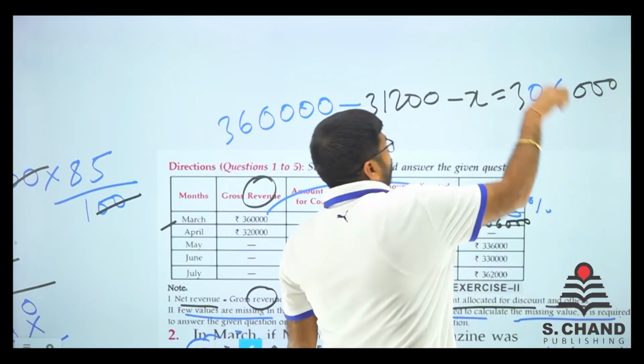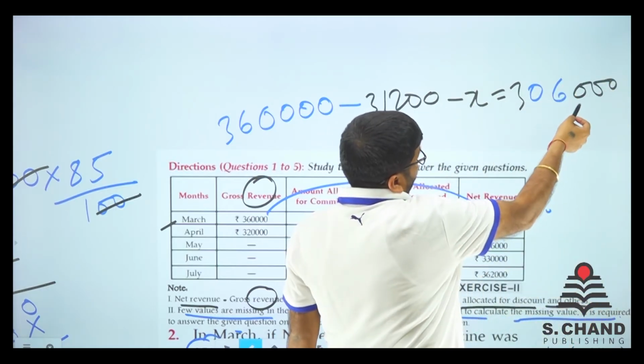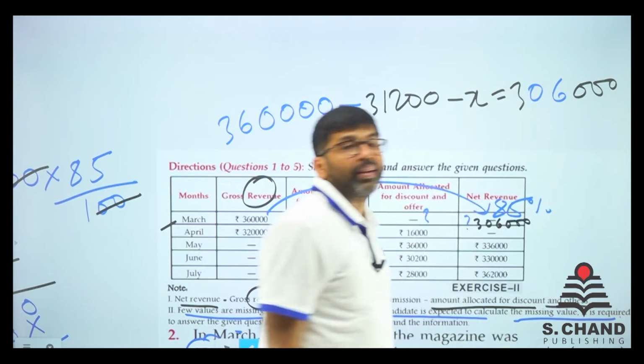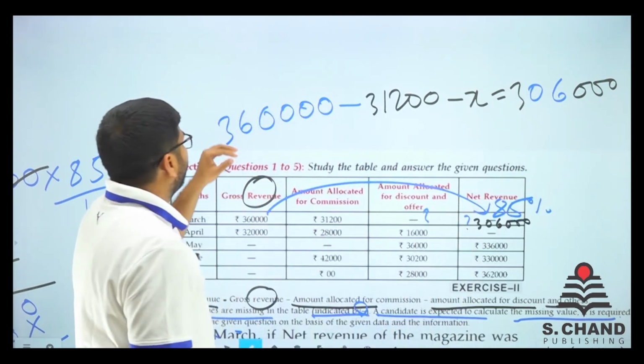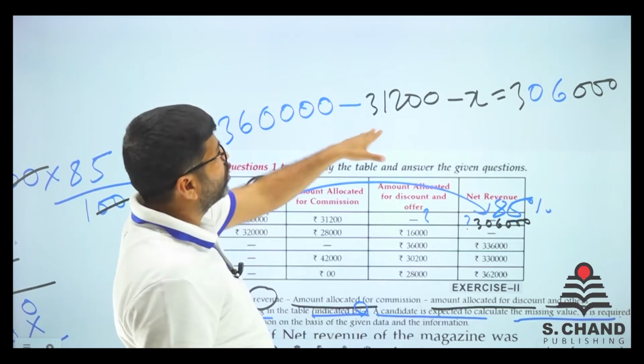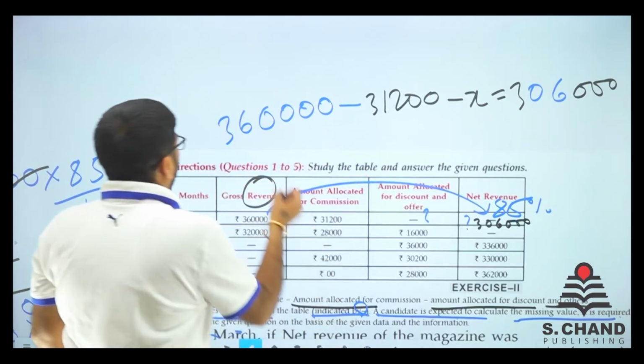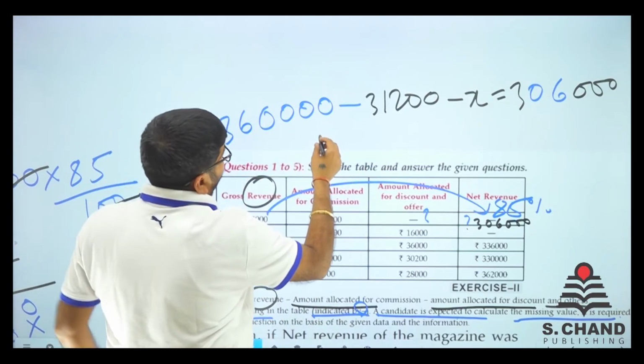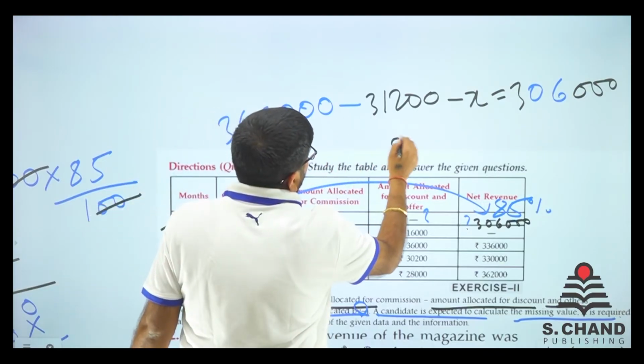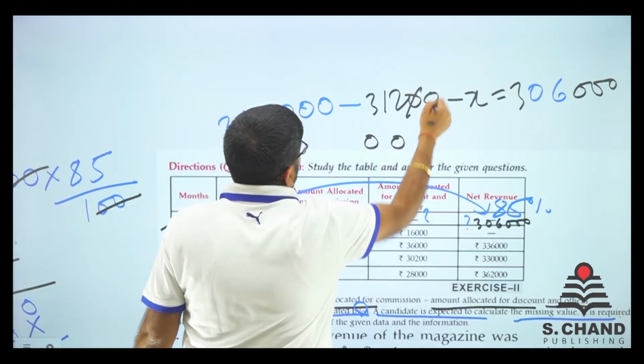See, this minus x goes there, becomes x. This 306,000 comes here, becomes minus. So we just have to subtract these two amounts first. 0 and 0 got 0, 0 and 0 got 0.